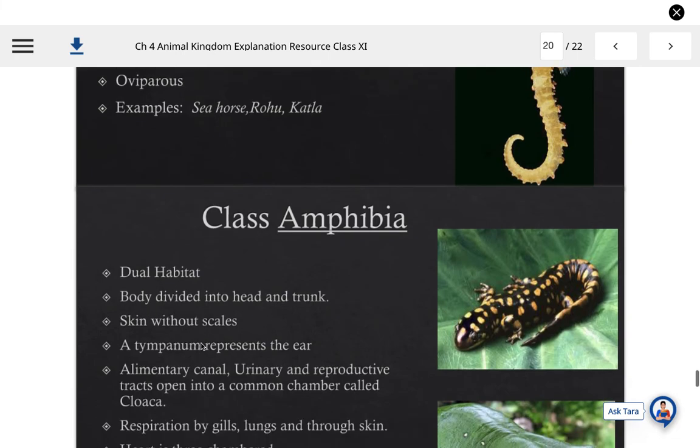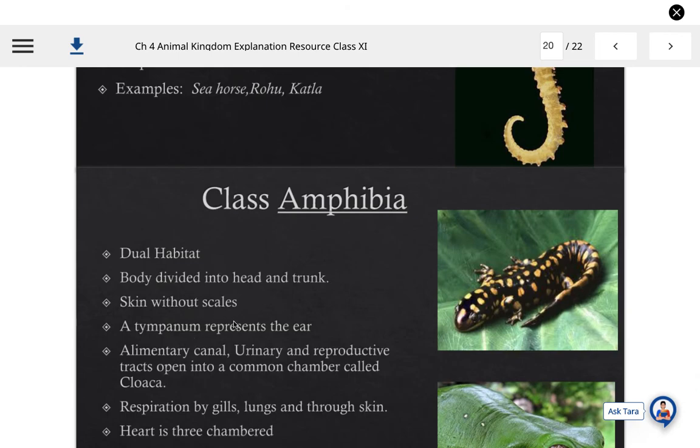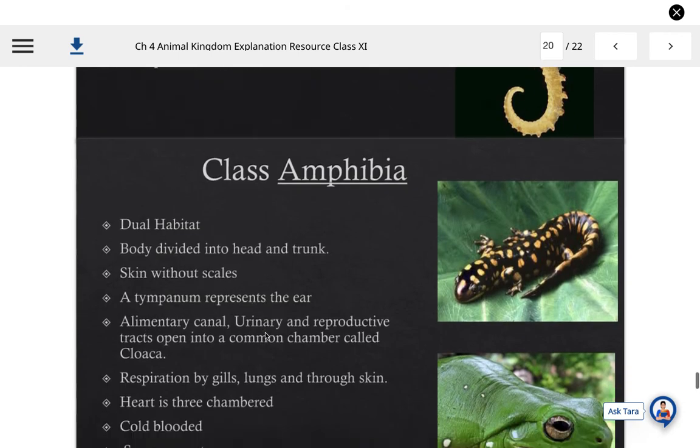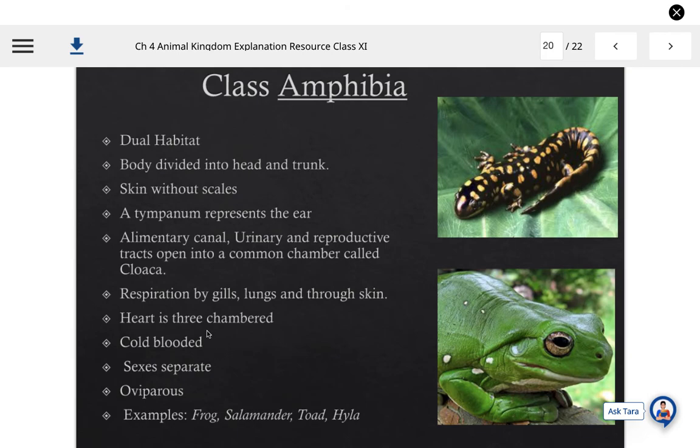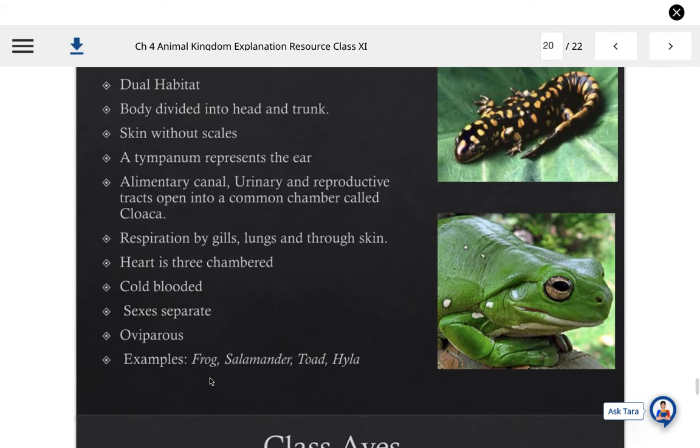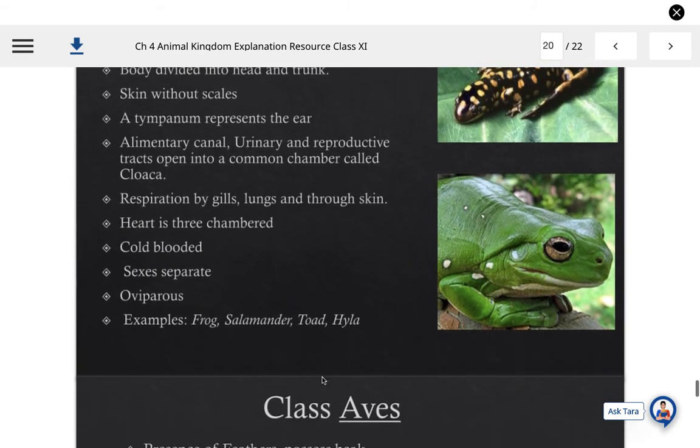Body is divided into head and trunk region. Skin is without scales. A tympanum represents the ear in them, and the alimentary canal, urinary and reproductive tracts open into a common chamber called the cloaca. Respiration is by gills, lungs and through skin in this class, and the heart is three-chambered here. These are also cold-blooded, sexes are separate, and they lay eggs, due to which they are also called oviparous. Examples are frog, salamander, toad and Hyla.